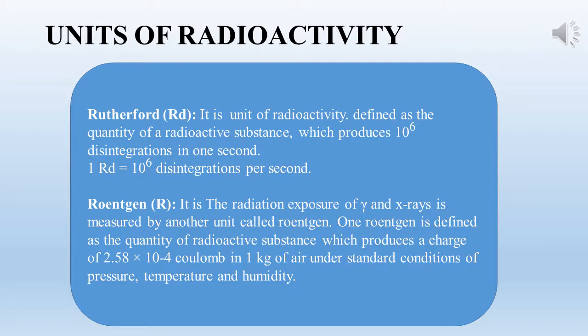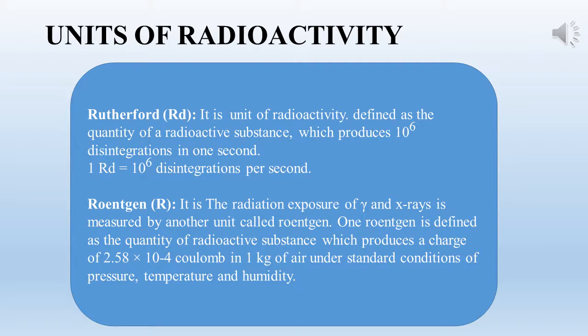Curie is the traditional unit of radioactivity, and it is defined as the quantity of a radioactive substance which undergoes 3.7 × 10^10 disintegrations in 1 second. That is the activity of 1 gram of radium-226. So 1 Curie is equal to 3.7 × 10^10 disintegrations per second. This is the unit of radioactivity.